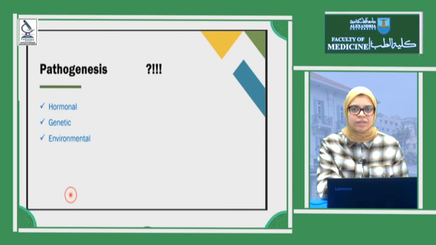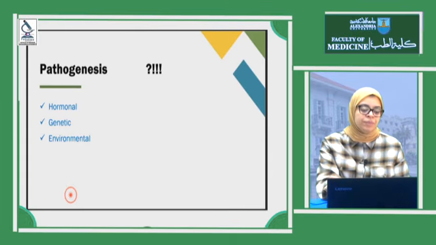What is the pathogenesis? It has many pathways, but you need to know that it is multifactorial. It could be hormonal, because it's very rare in castrated males. They found that any male that is castrated or has had an orchiectomy never develops prostatic cancer.